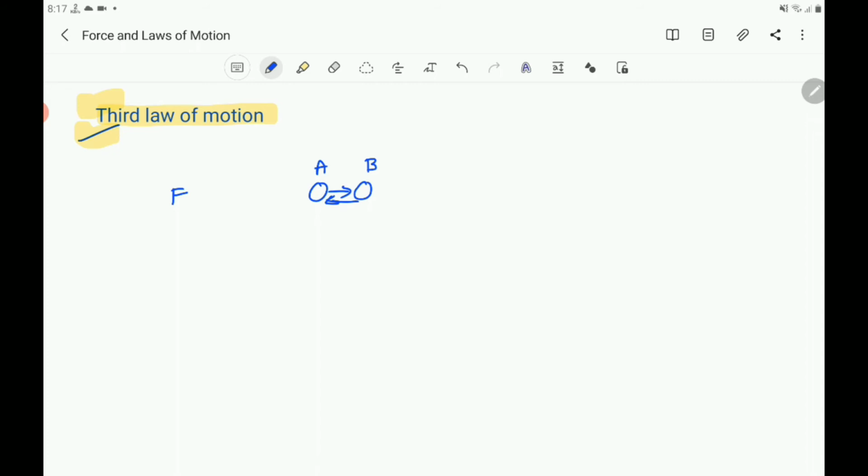These two forces are always equal but in opposite direction. See the direction here. A exerts a force on the object B in this direction and B exerts a force on A in this direction. And they are equal in magnitude but opposite in direction. These forces act on different objects, not on the same object.